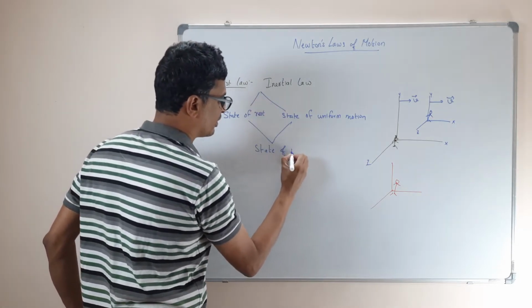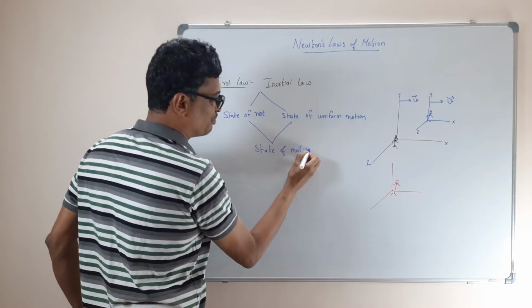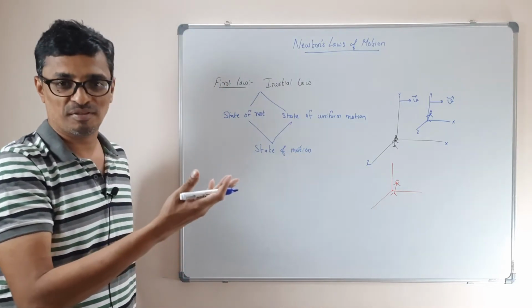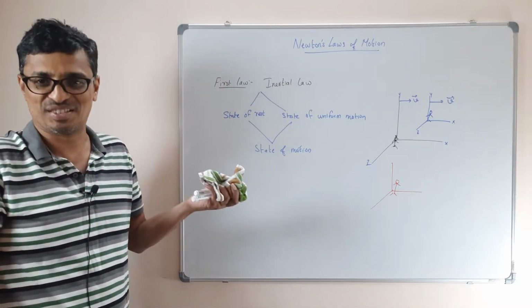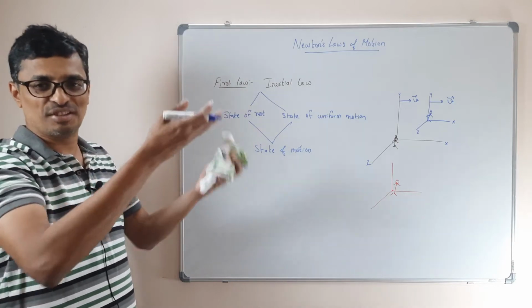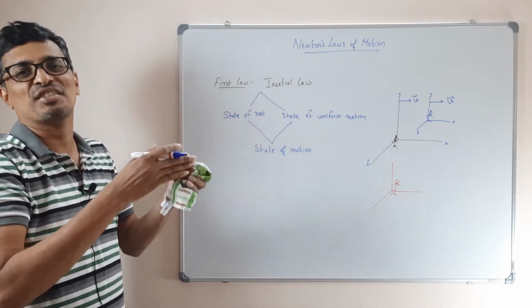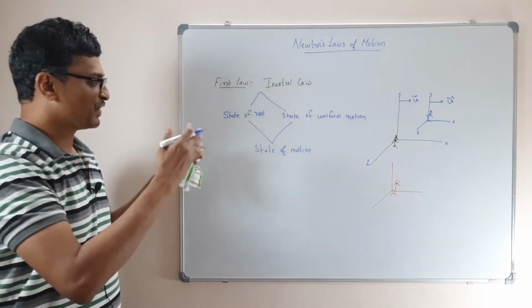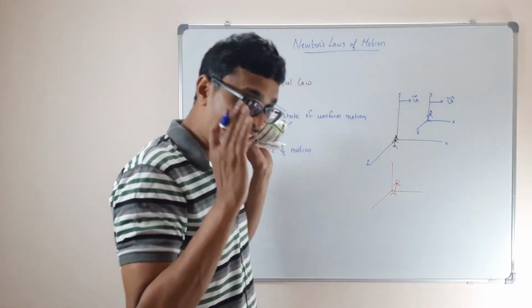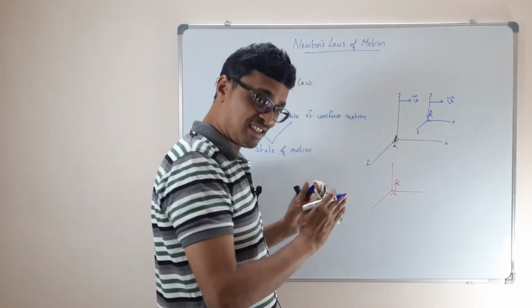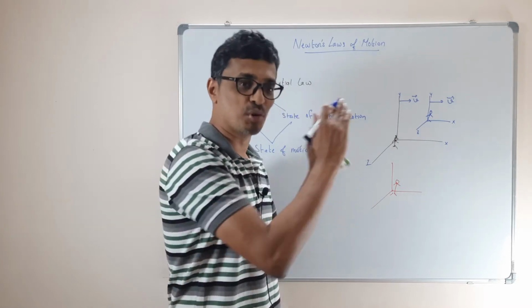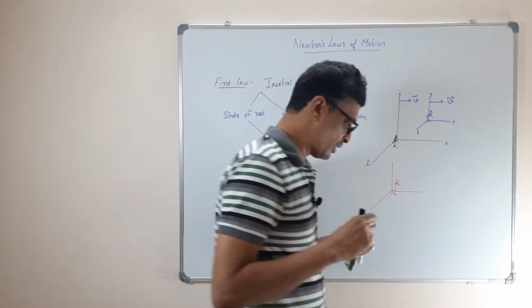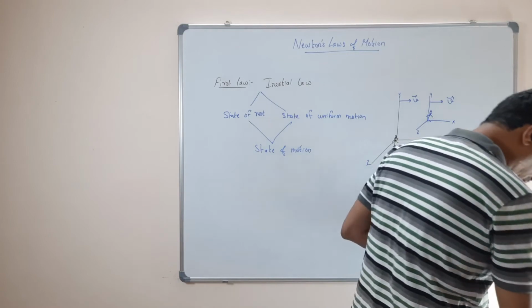Because rest in one frame doesn't mean rest in all other frames, and a constant velocity in one frame does not necessarily mean a constant velocity in all other frames. So this is what the state of motion is. That's why bodies at rest as well as bodies in motion are both important.